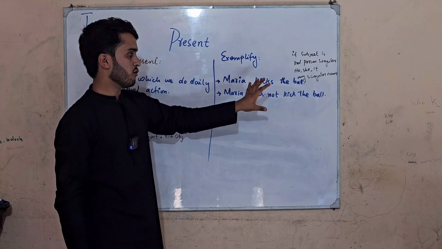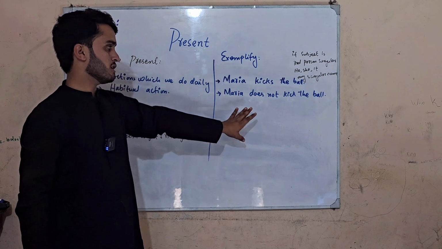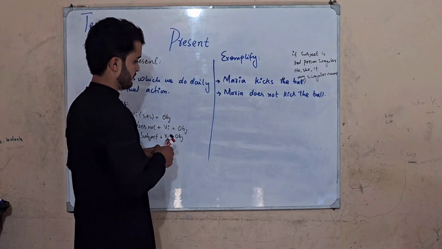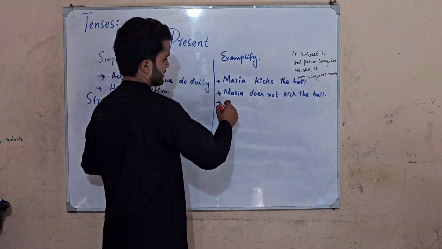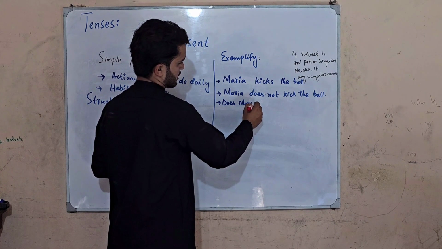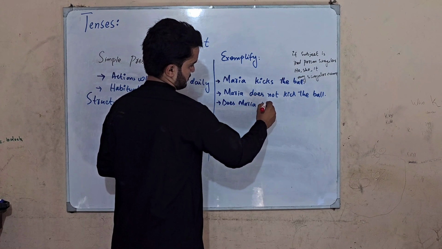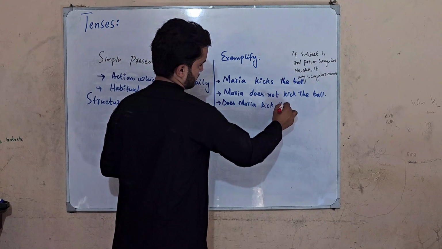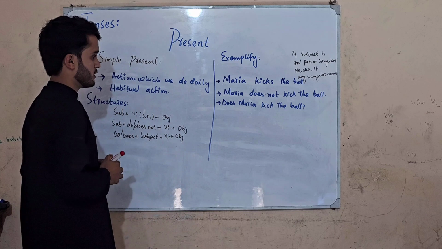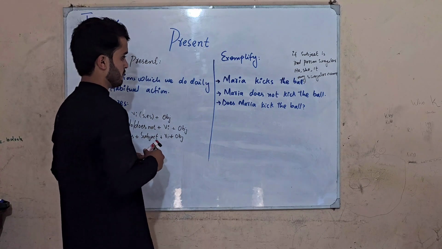It means we have already met the condition. There is no requirement to put any kind of s or es with the verb in the negative formulation. The third, interrogative, states: does Maria kick the ball? Here I am asking a question, or I am querying regarding the action.